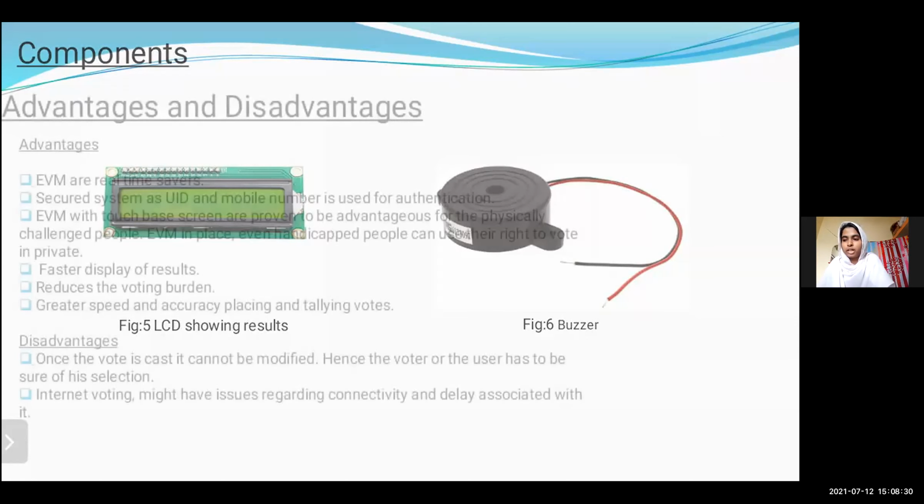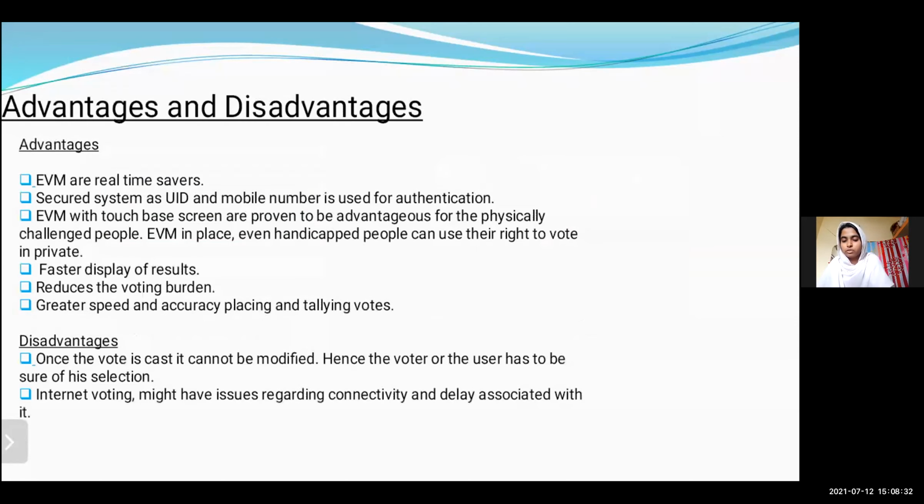Coming to the advantages and disadvantages part, the advantages of this system are: electronic voting machines are real-time savers, and it is a secure system as UID and mobile number are used for authentication purposes. Results are displayed at a faster rate and it reduces the voting burden. It has greater speed and accuracy in placing and tallying votes. Disadvantages. Once the vote is cast, it cannot be modified, hence the voter has to be sure of his selection. Internet voting might have issues regarding connectivity.